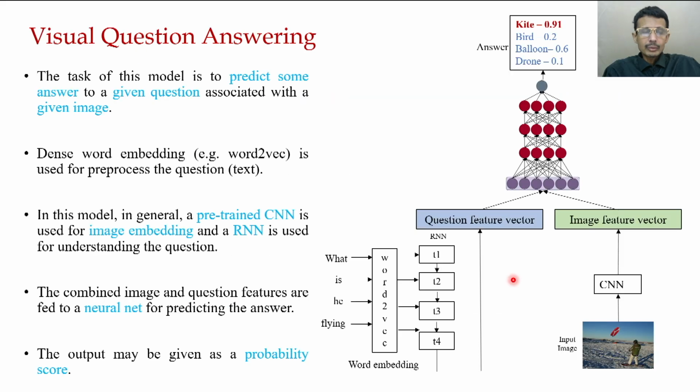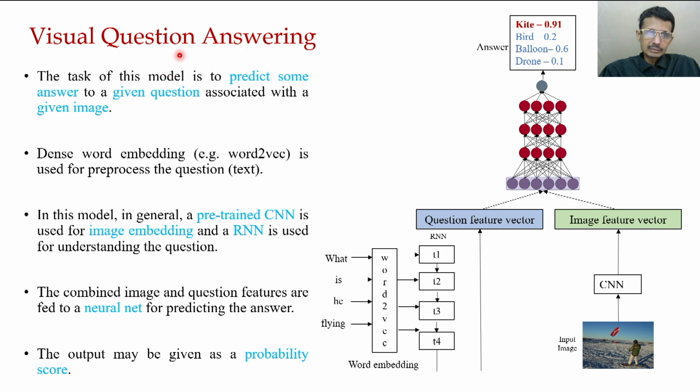Now we are going to discuss another multimodal vision and language application using a generative model. This application is called visual question answering, popularly known as VQA.